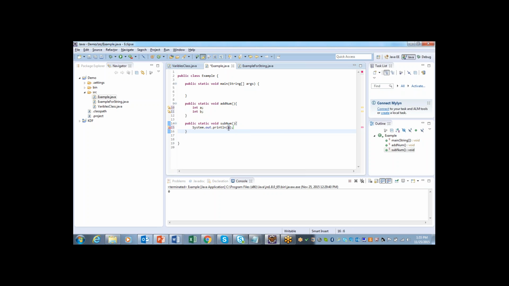What is that error? If I move my cursor, it says create local variable A, meaning there is a variable created inside the other method, but that's a local variable that cannot be used here. If you want to use a variable inside subNum, which is another method, you have to declare it here again, such as a. So this is what we call a local variable. Local variables are created inside the method or constructor or blocks.